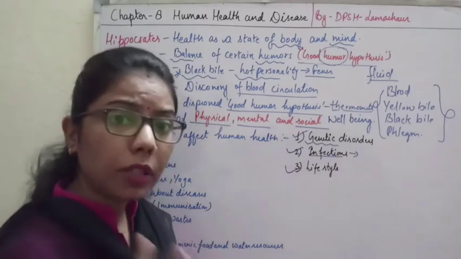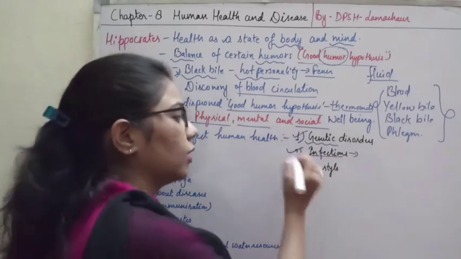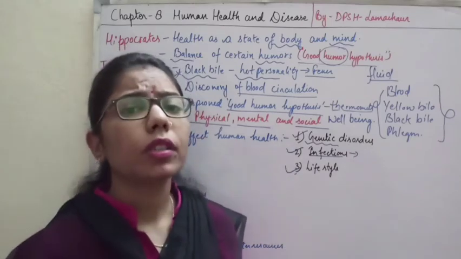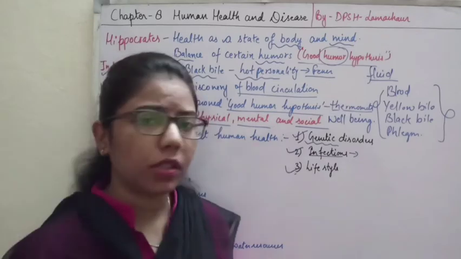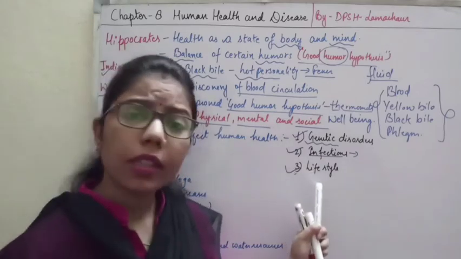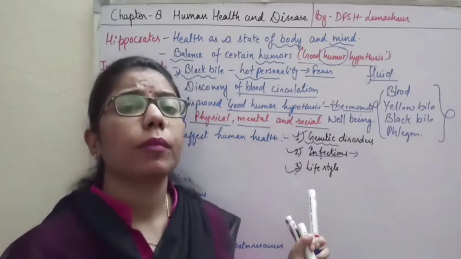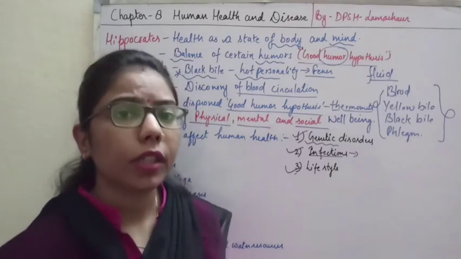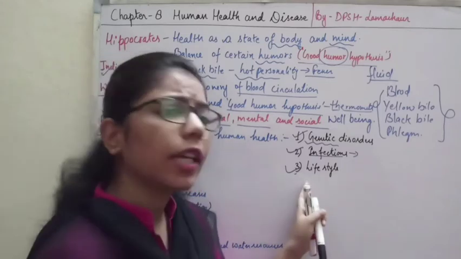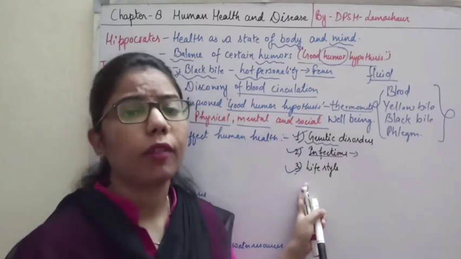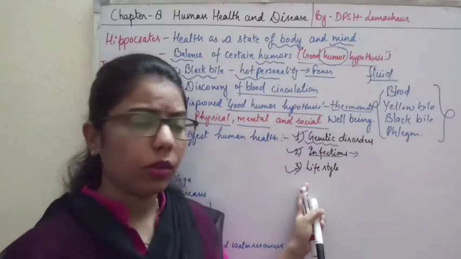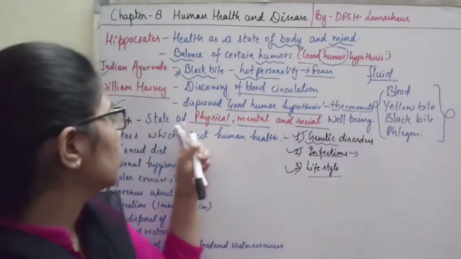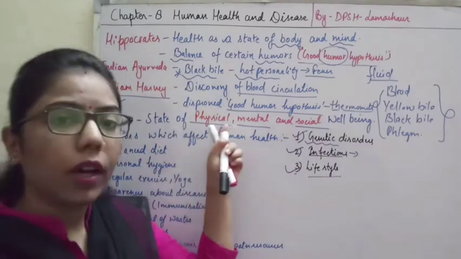So the second aspect of health is infection, and the third one is lifestyle, which is very important nowadays. Why? Because nowadays we are not following a proper lifestyle. We are busy in our work, busy earning money, and going through all these things we are not considering our health. Lifestyle means what we are eating, how we are living. All these matter because it ultimately leads to the dysfunctioning of our health.